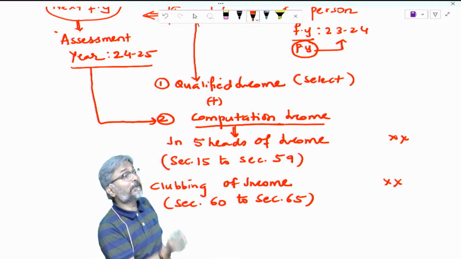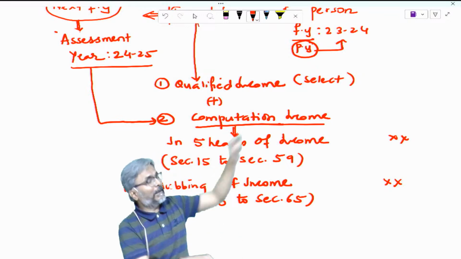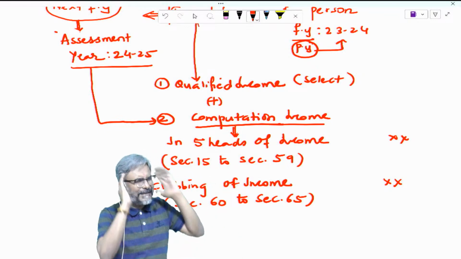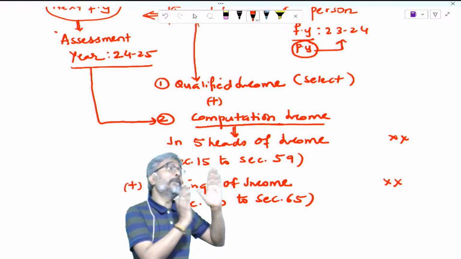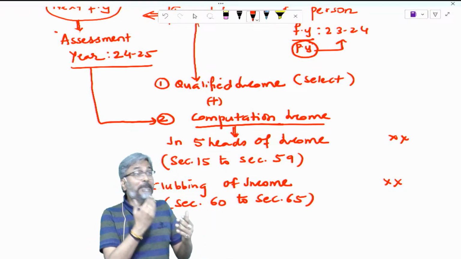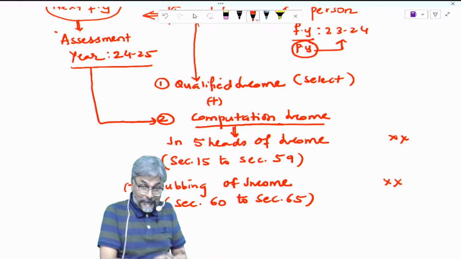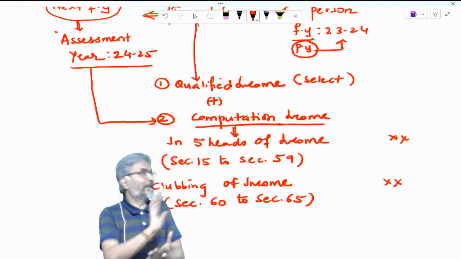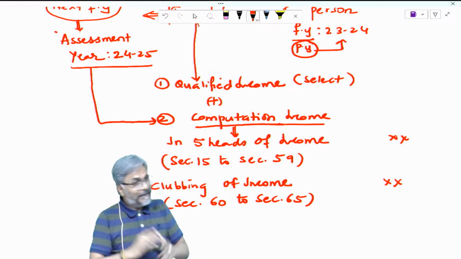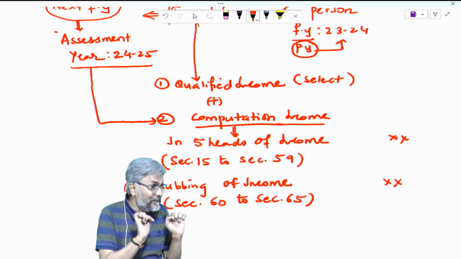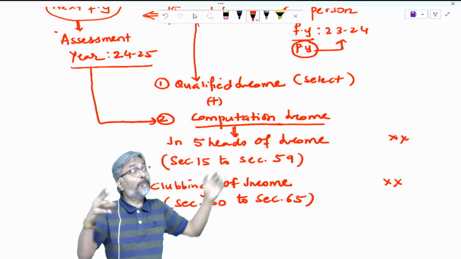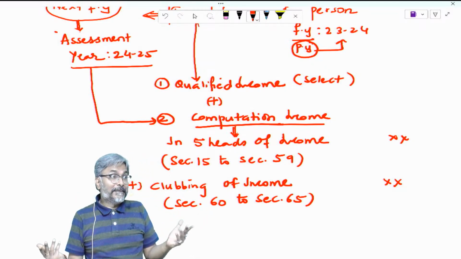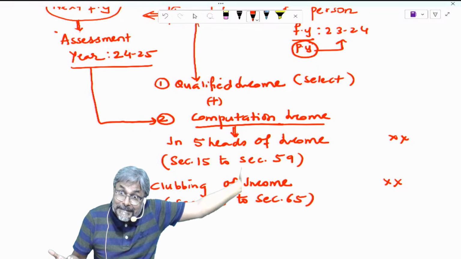pay 30% tax to the government. Just right now, just think of 30%. 30% tax I have to pay to the government. So this is the best partnership. Government is the partner, a sleeping partner. Why? He doesn't earn the income, but in the assessment year, he takes from me 30% of whatever I earn. 30% in the name of tax.